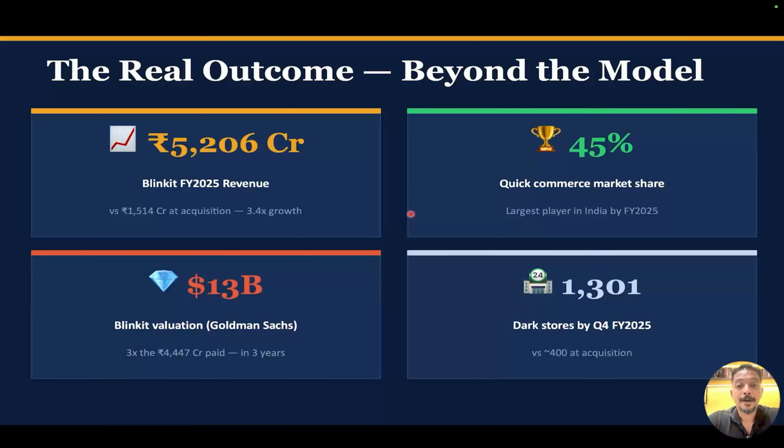So remember, if you look at the situation of Zomato, Zomato definitely got listed in the stock market at 169. Many of the investors got a very nice exit, but one year down the line, the stock price is obviously not doing that well. But the most awaited question was whether the Blinkit management was underpaid or paid more for all the effort that they've made, because the current valuation for FY25, according to Goldman Sachs, is about 13 billion.